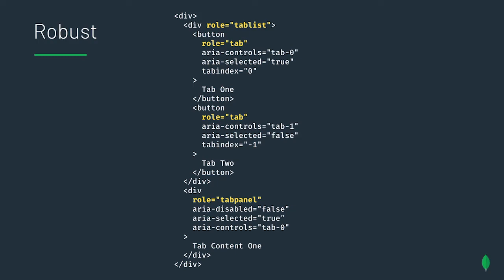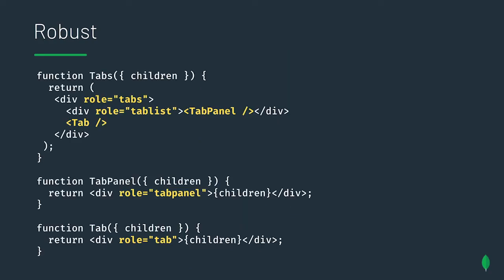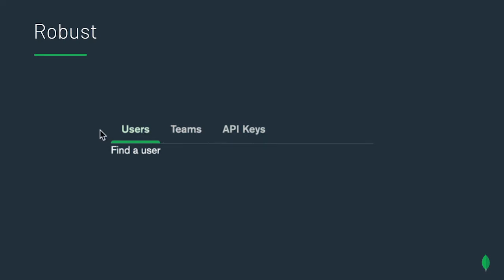ARIA rules are used to expose extra information to a browser's accessibility API. For example, here, the ARIA tab role on the middle two buttons indicates an interactive element inside of a tab list, highlighted at the top, that, when activated, displays its associated tab panel, highlighted at the bottom. And this is an example of what that might look like in a React component. Finally, this is an example of what it might look like in the rendered version.